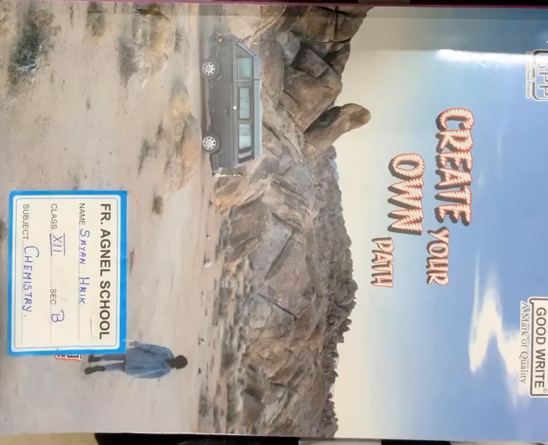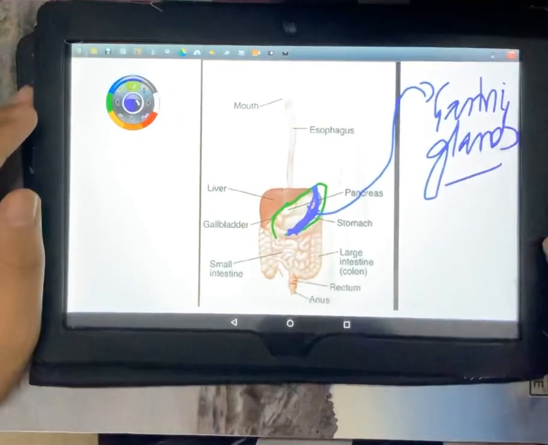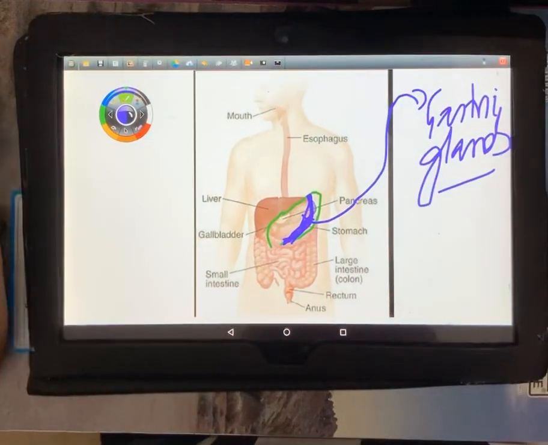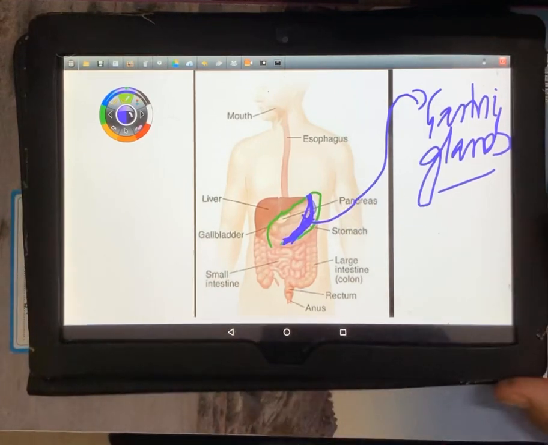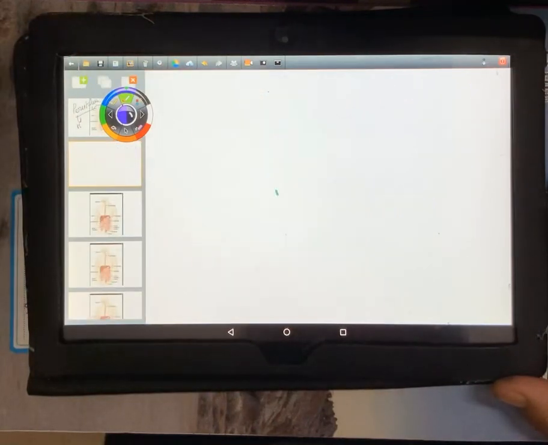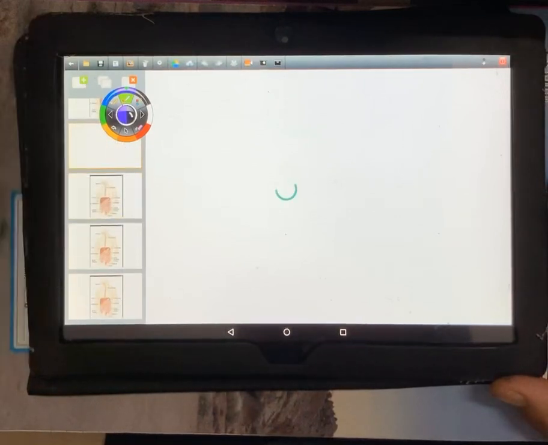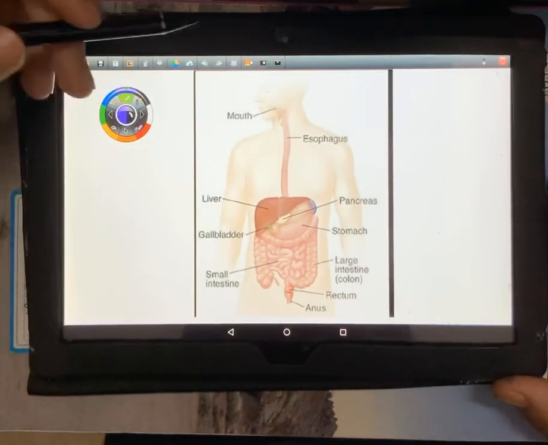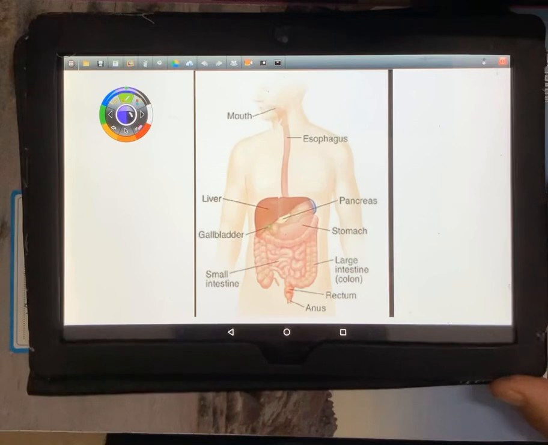So let's move back to the diagram once again. I hope it is clear till now. So we are done with the stomach and the gastric glands, from which we move on to the next organ, the liver. Now the liver is an organ where the food will not enter. The food will never enter the liver, but still the liver is important.